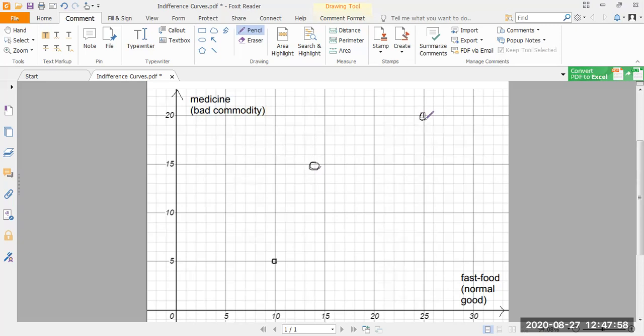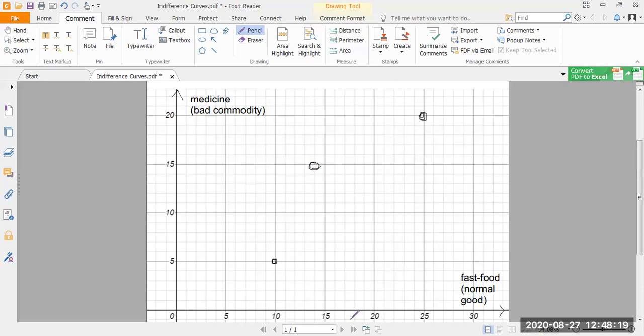So the year that I had 10 units of fast food, I had 5 units of medicine. The year I had 14 units of fast food, I had 15 units of medicine. And the year that I had 25 units of fast food, I ended up with 20 units of medicine.